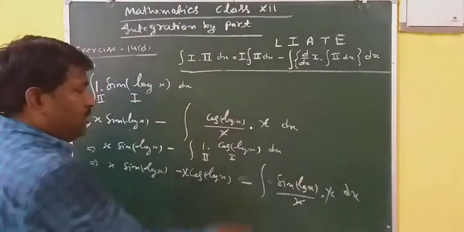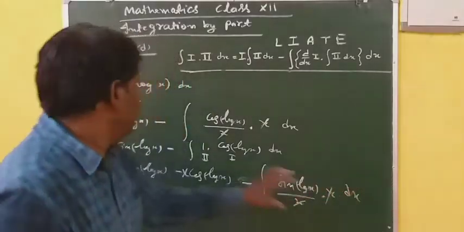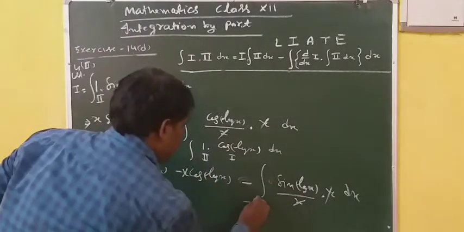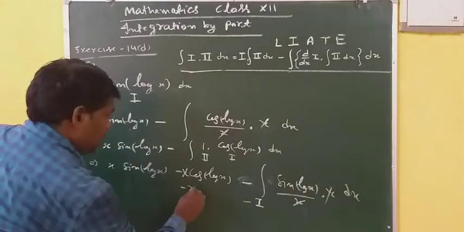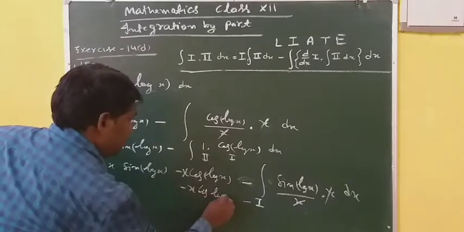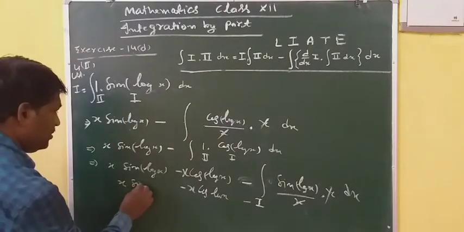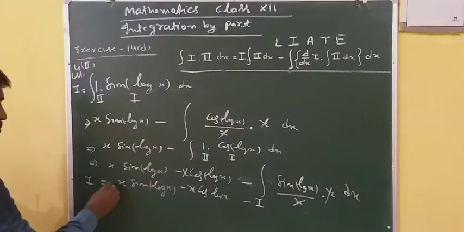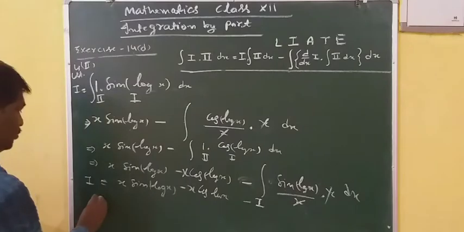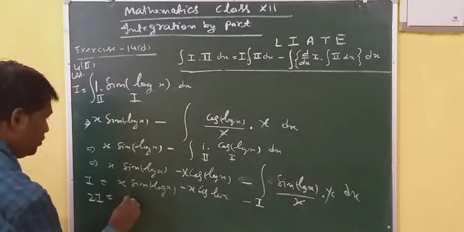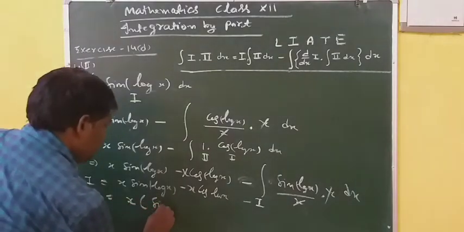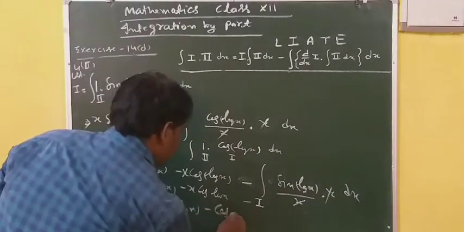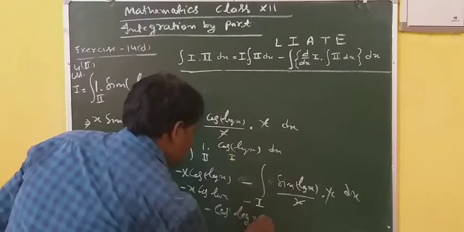Now see what is here: integration of sin log x dx, it is I. So putting I here: minus x cos log x, here x sin log x. This is I, so this minus I will come to the left side, so 2I is equal to x taking common, sin log x minus cos log x.